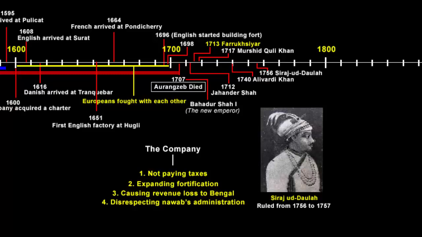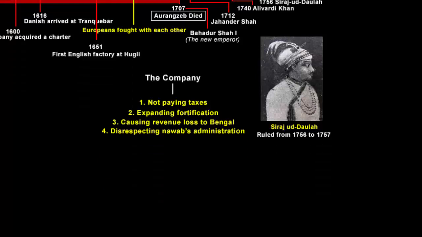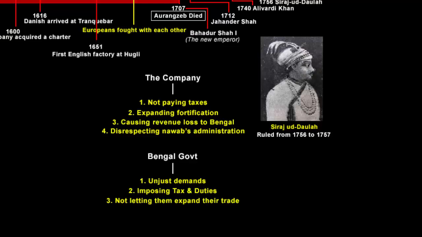Till now we have heard the Nawab's side of the story, and as usual every story has 2 sides. So now let's hear what the company's justification to these allegations was. The company said that the unjust demands of the Bengal government were ruining the trade of the company, and trade could flourish only if the duties were removed. They also said that to expand trade the company had to enlarge its settlements, buy up villages and rebuild its forts. This was the company's justification.